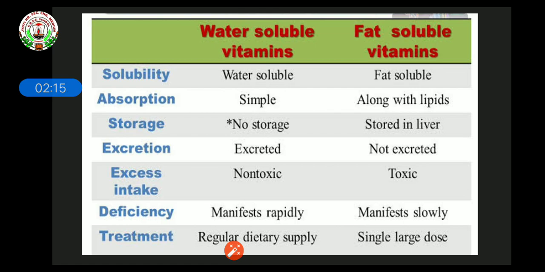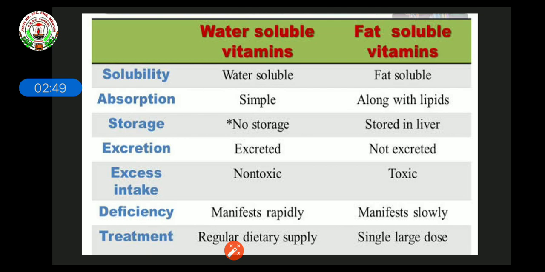On the basis of solubility, the water soluble vitamins are B and C, and the fat soluble vitamins are A, D, E and K.